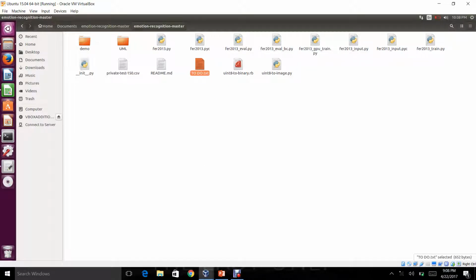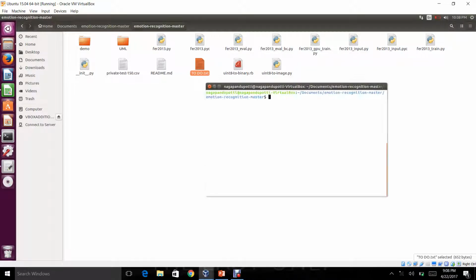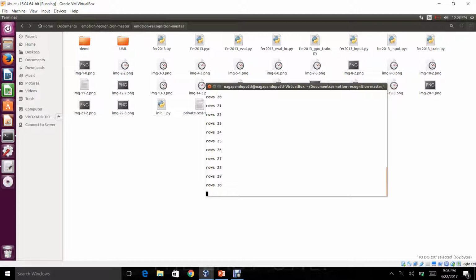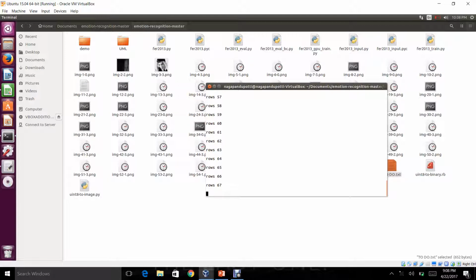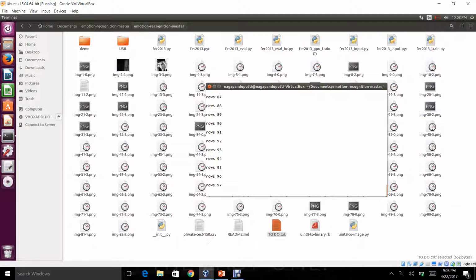I will show you an image, and when I pass that image as the input to our model, it will detect the correct label for it. Let's see how it does. Let's say these are the images we have right now.